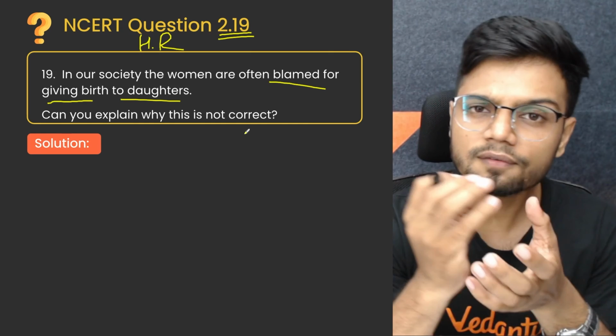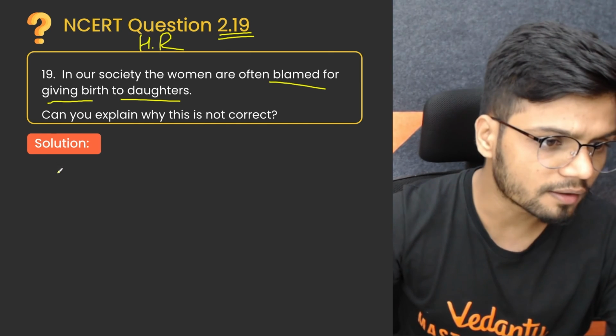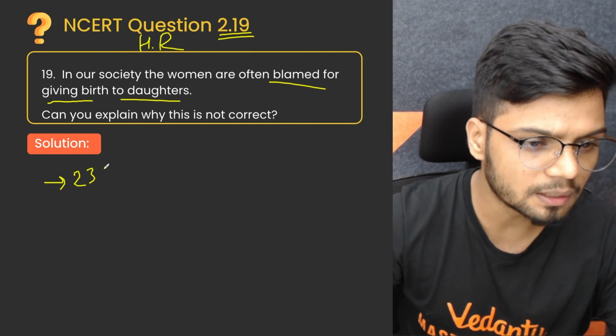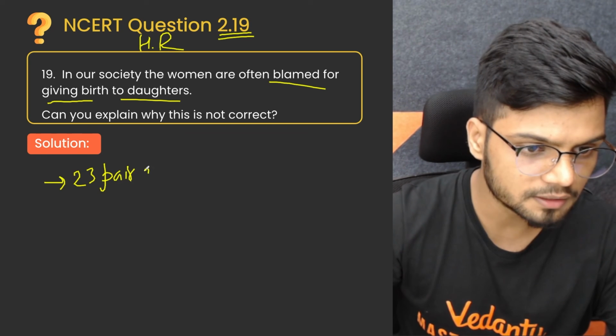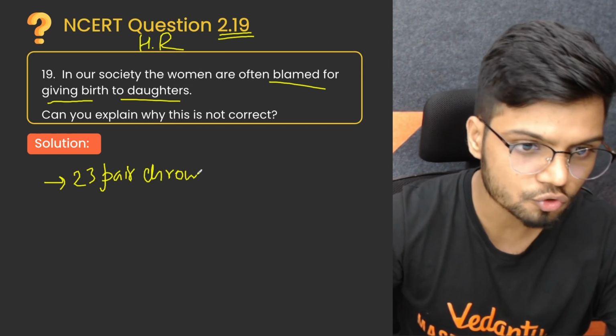I'll tell you why. Every human has 23 pairs of chromosomes.